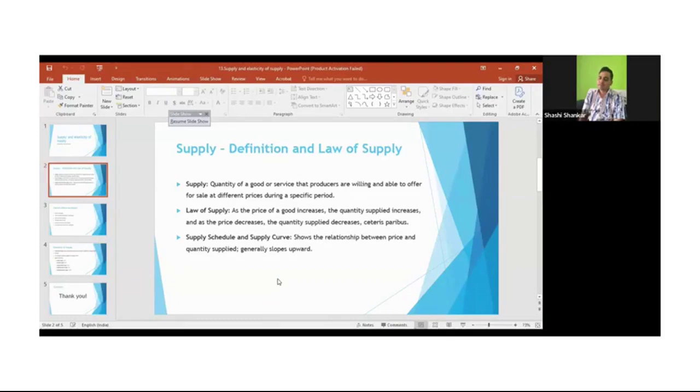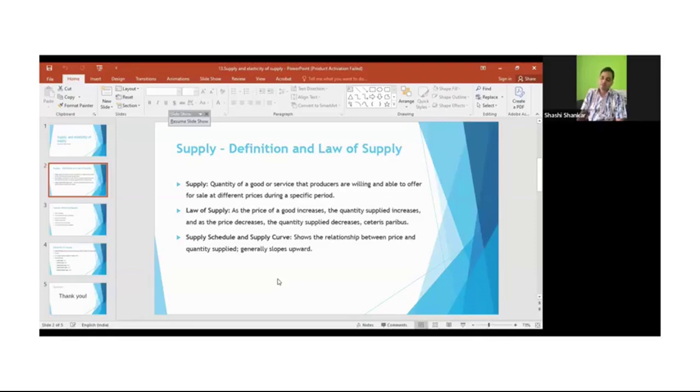Those are the two crucial pieces. So prices may vary during a specific period. The time period is fixed, and prices would be different.